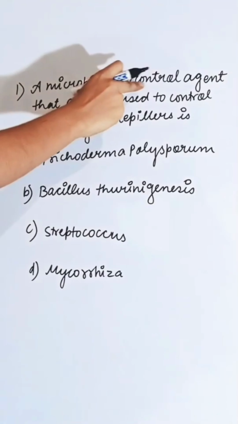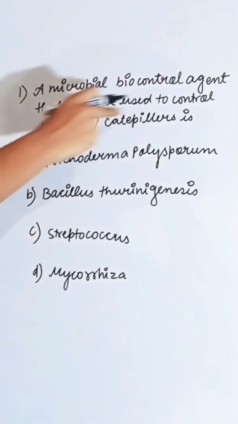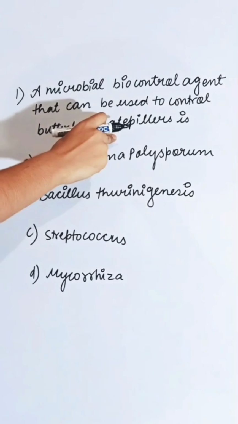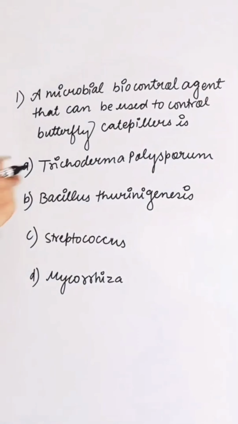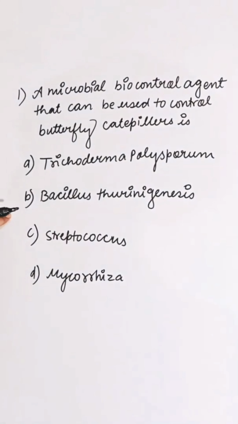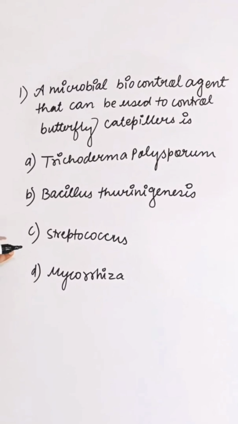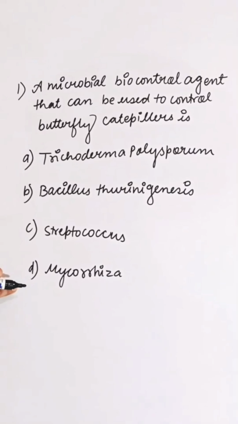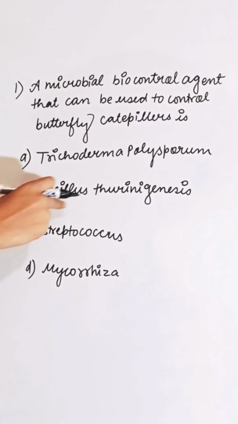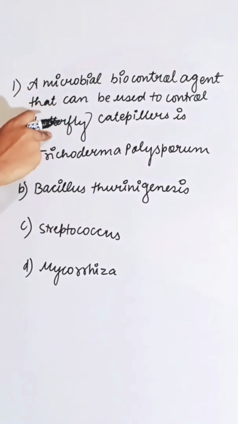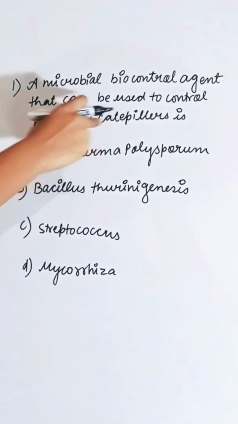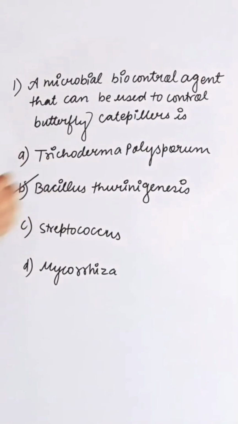A microbial biocontrol agent that can be used to control butterfly caterpillars is first option Trichoderma polysporum, second Bacillus thuringiensis, third Streptococcus, fourth Mycorrhiza. Bacillus thuringiensis is used to control butterfly caterpillars. So the correct answer is B.